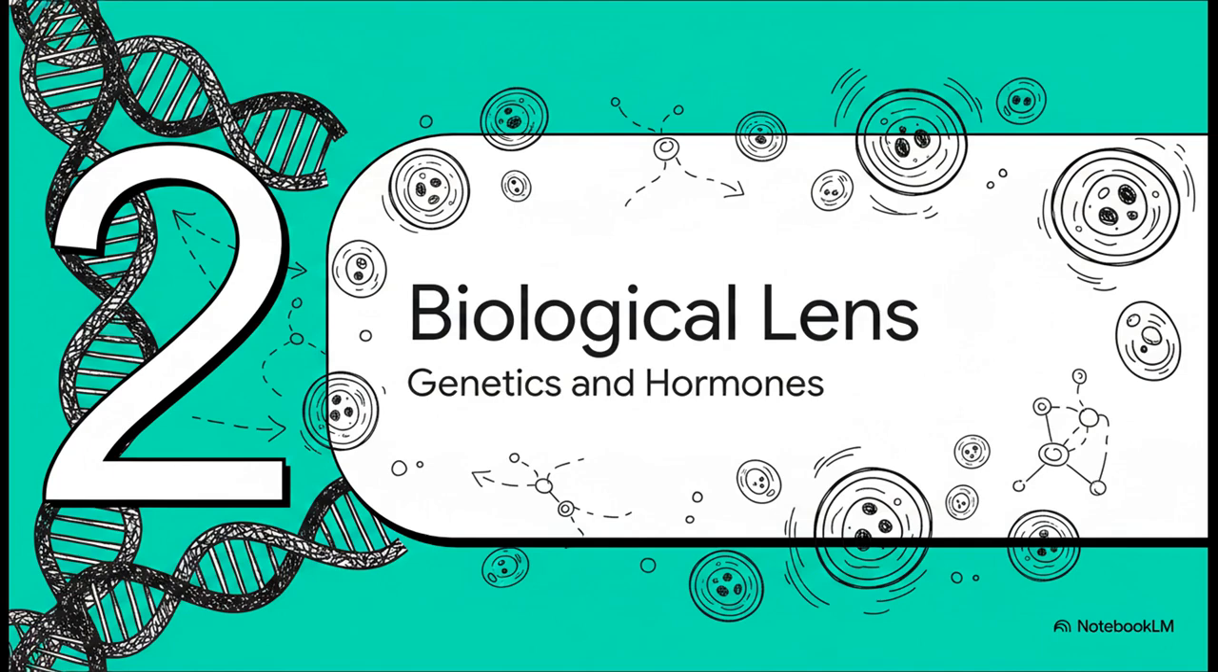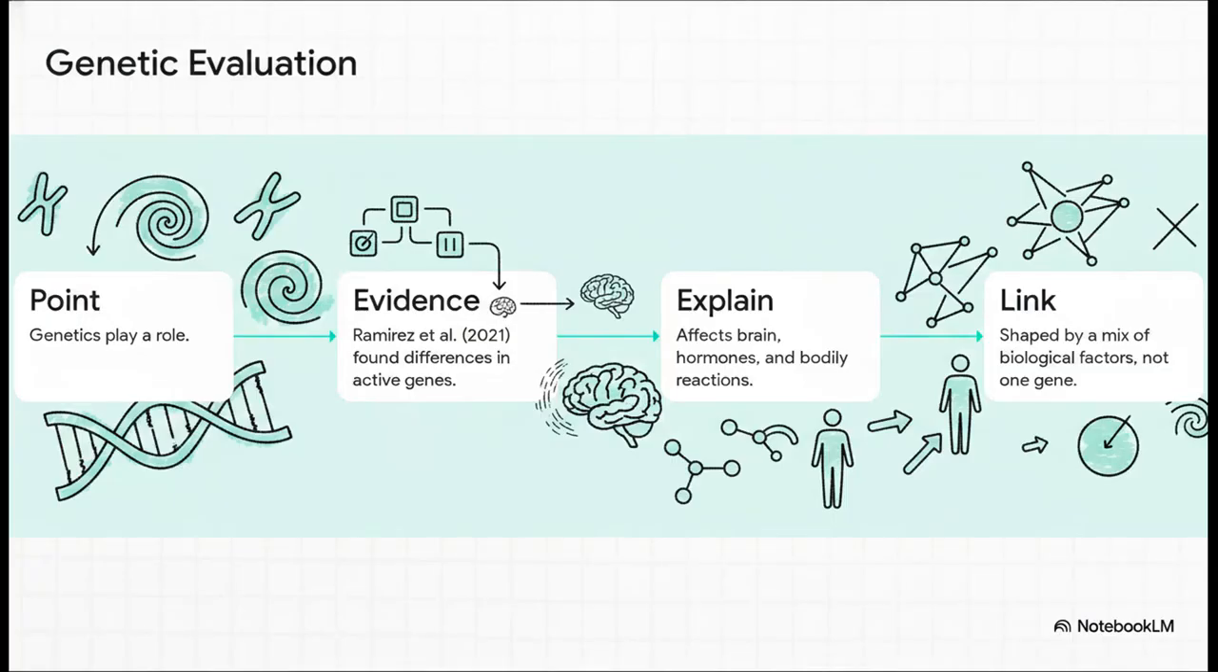Section 2. The biological lens. Okay, let's talk genetics. They undoubtedly play a role, but maybe not in the overly simplistic way you'd expect. Take this 2021 study by Ramirez and colleagues. They actually found differences in which genes are active, literally meaning which genes are switched on and off when comparing transgender people to cisgender people. Because this gene activation directly affects how the brain develops and what hormones are produced, it strongly suggests that gender identity is shaped by a really complex, interactive mix of biological factors. It's not just about finding some single isolated trans gene.